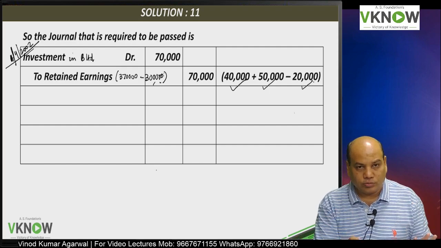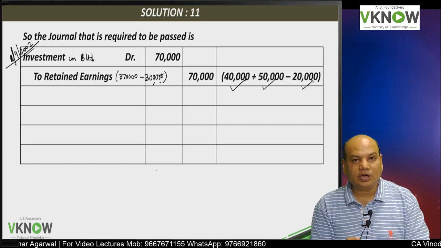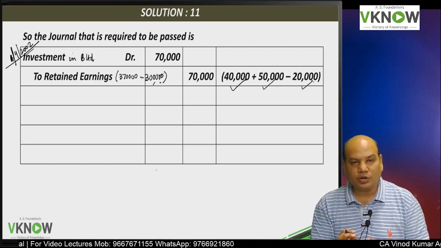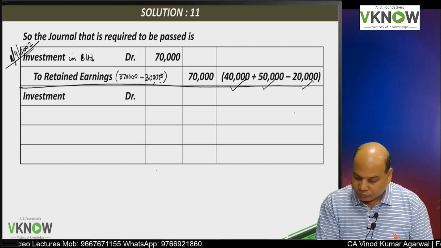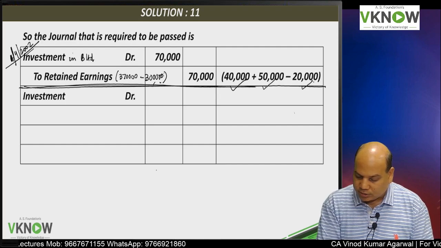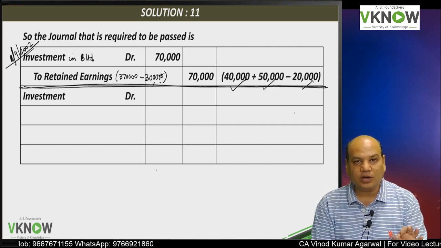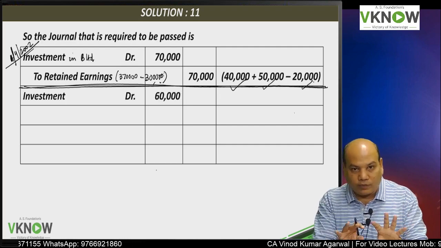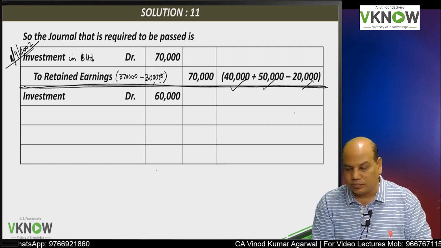Your book value before was 3 lakh. It should have been 3,70,000 as per AS 23. So therefore the adjustment of 70,000 will be done. So this is called adjusting the balance in investment account on first time application of AS 23. Okay. You will not find this type of question in study material or other books also.